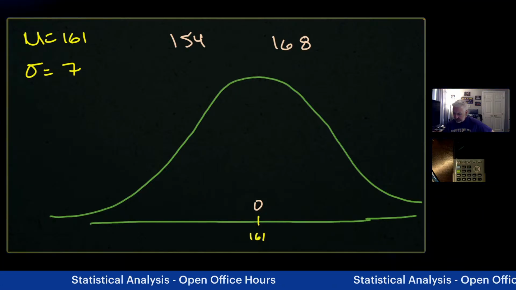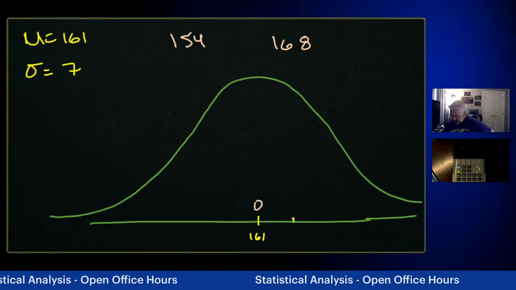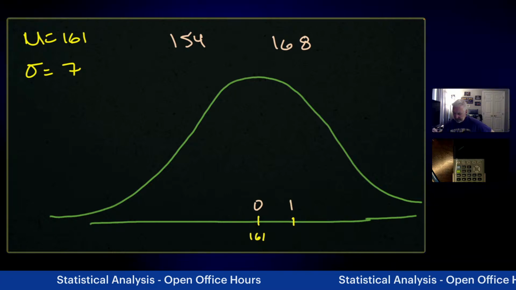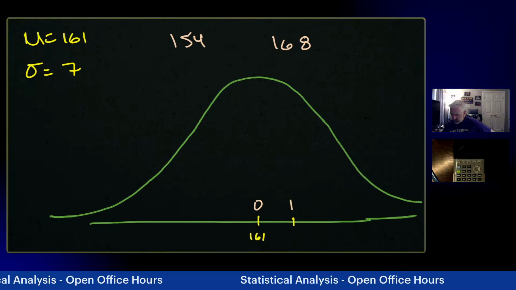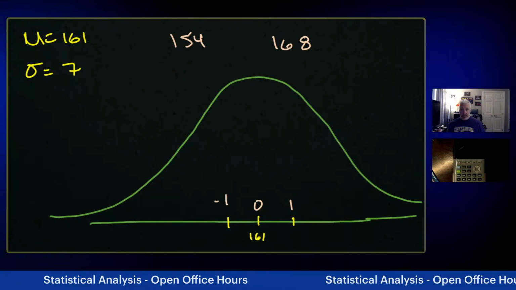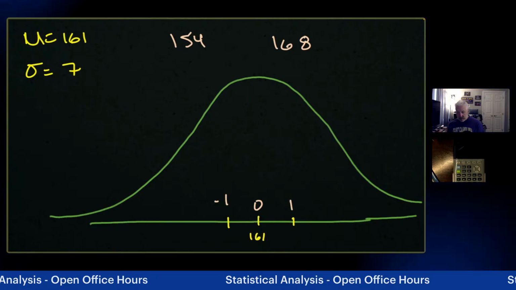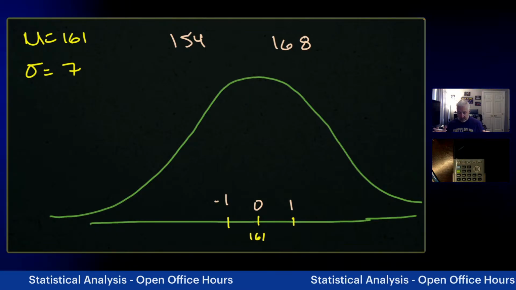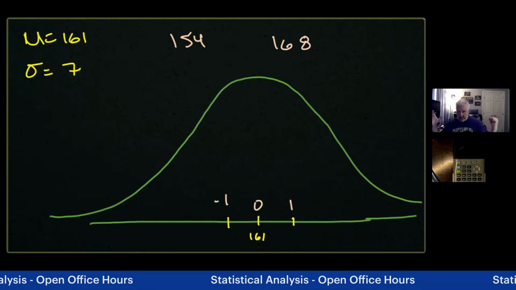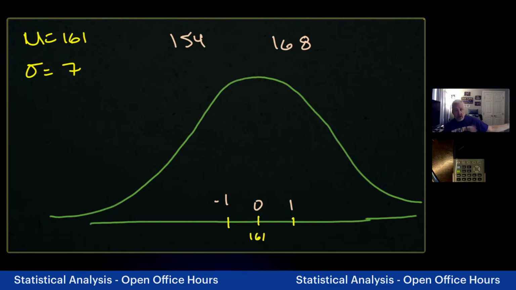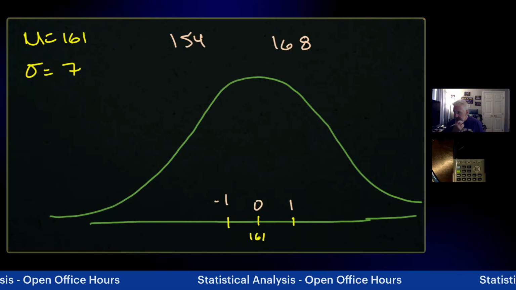If we go out one standard deviation in that direction, and we go out one standard deviation in this direction, that's where we're sitting. Now, what do the numbers say about this? Well, that -1, this is just an index. It's just the distance from that 0. So both of these are a distance of 1. The negative just indicates that it falls below the mean in this particular curve.